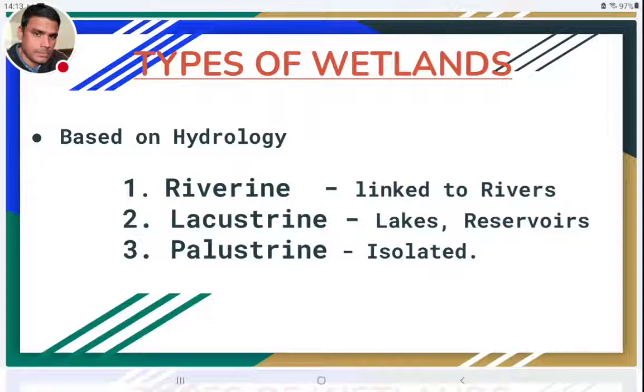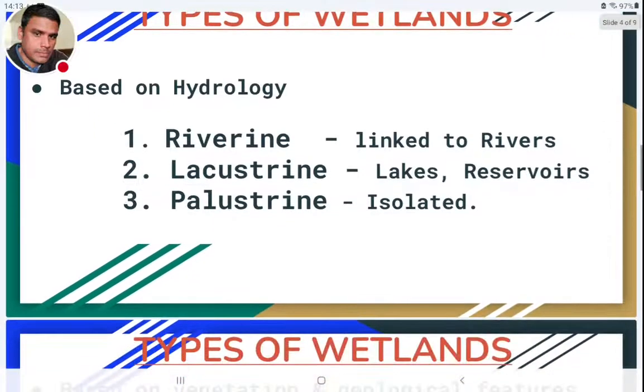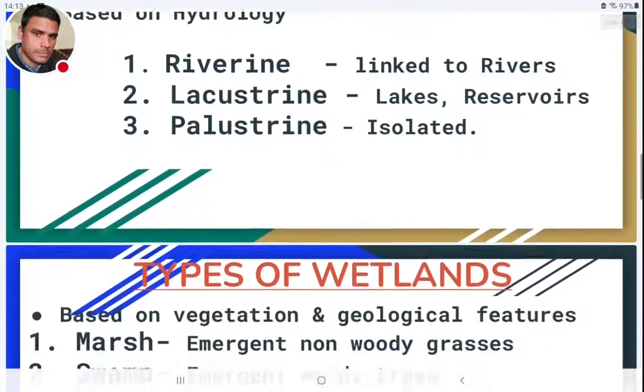Lacustrine wetlands are in the close vicinity of lakes and reservoirs. And palustrine wetlands are somewhat different. They are isolated. Palustrine wetlands usually are not connected to oceans, rivers or lakes. They are a very isolated type of wetland. This is the classification based on hydrology.